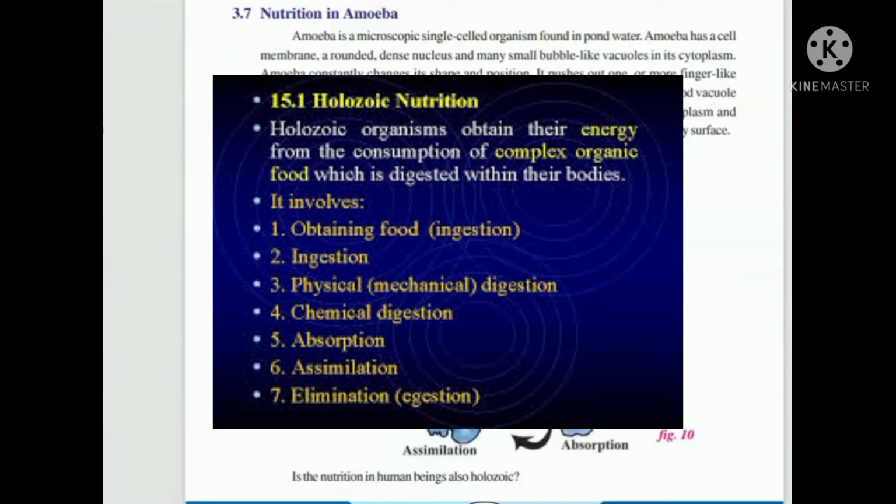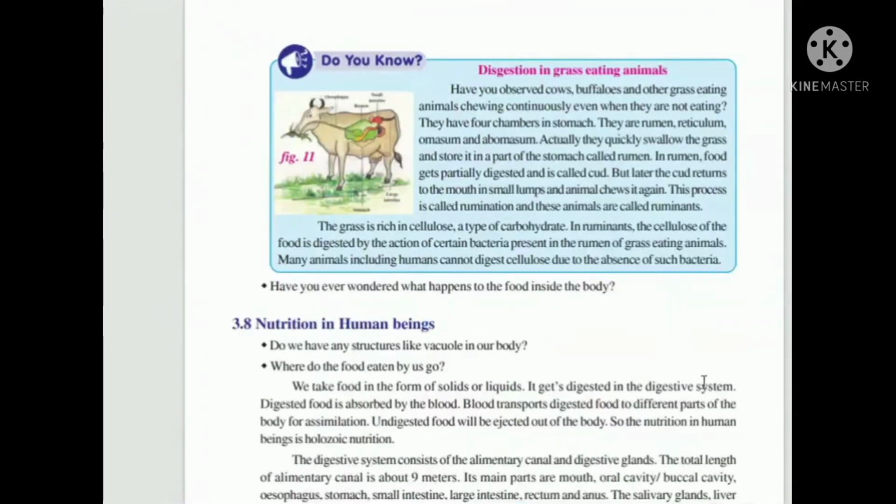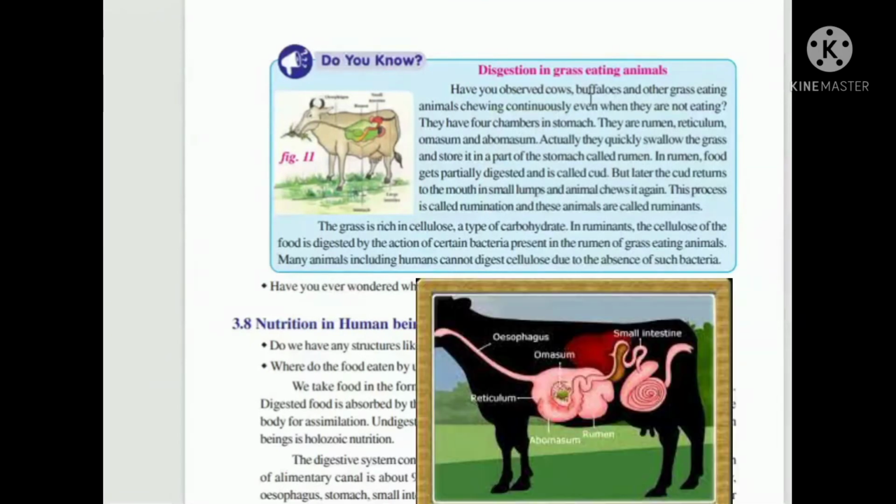It takes food by ingestion and digests it, and transfers it into the cytoplasm, like our blood. Absorption and assimilation are completely in its cytoplasm, and egestion leaves the waste material. This is the process taking place in the nutrition of amoeba. This is called holozoic nutrition. And we humans also digest food in the nutrition process called holozoic nutrition.